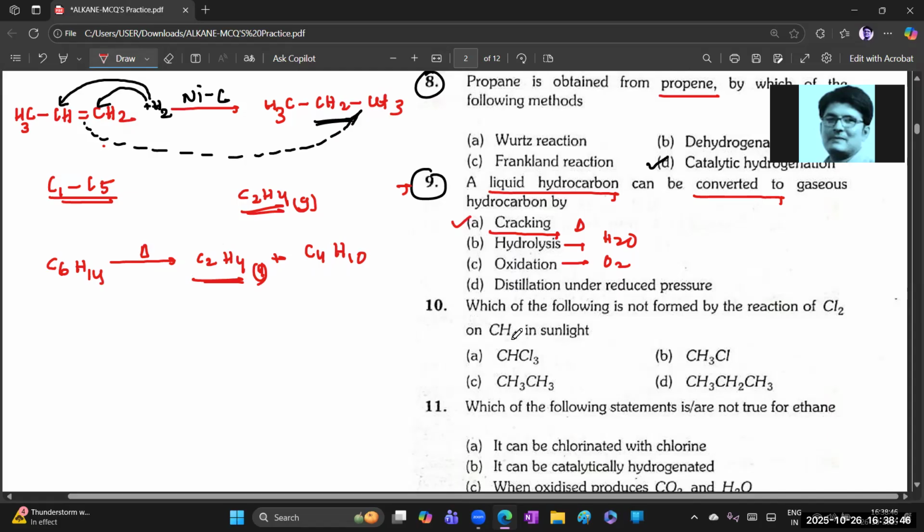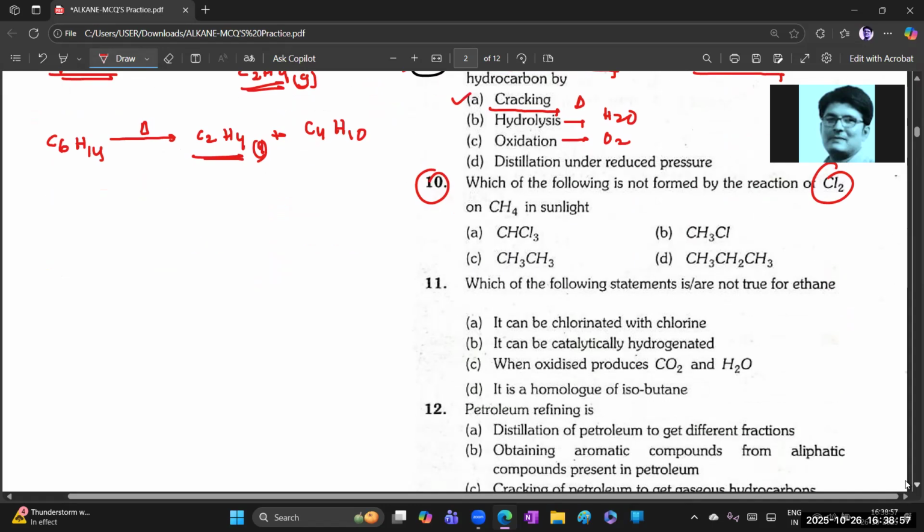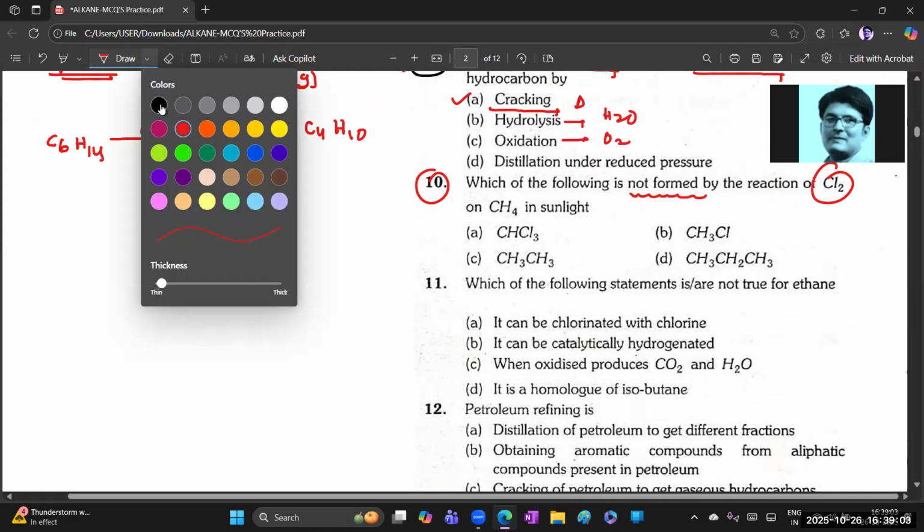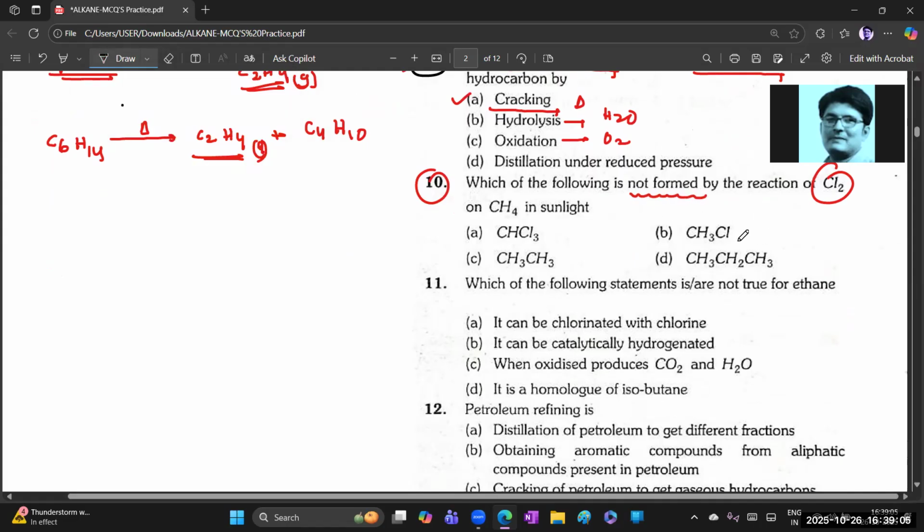Next, 10th one. Which of the following is not formed by the reaction of chlorine on CH4 in the halogenation? Easy question, isn't it? So which of the following compounds is not formed? He is asking about not formed. Which one? CH3CH3. Yeah, I will explain.